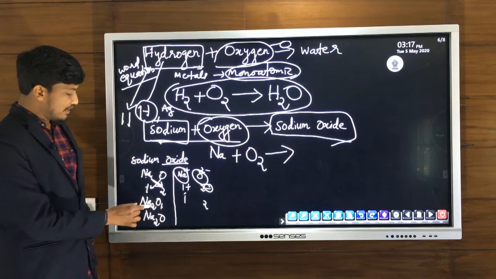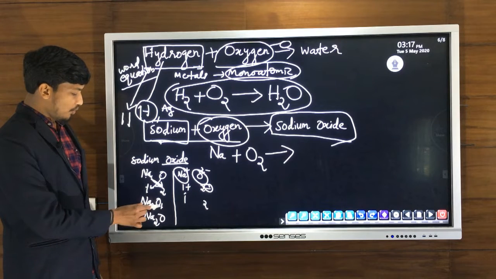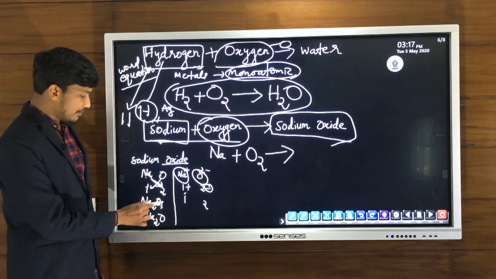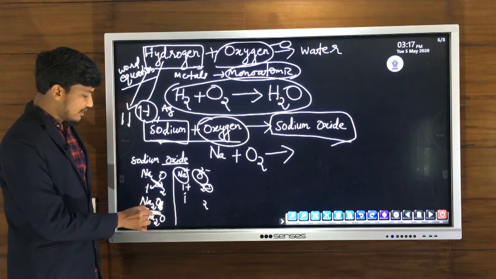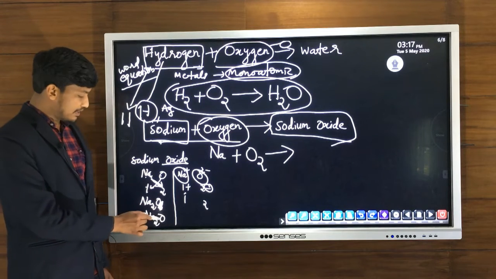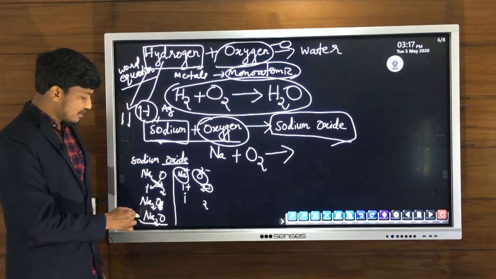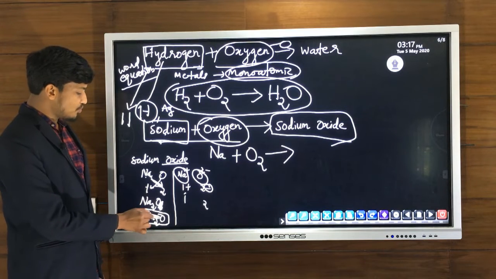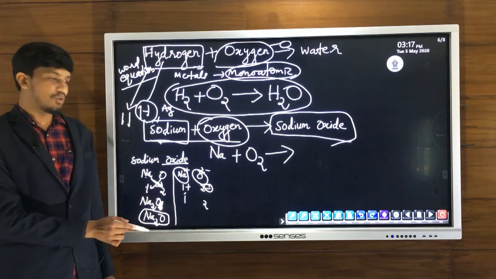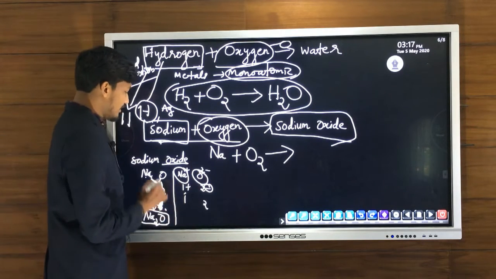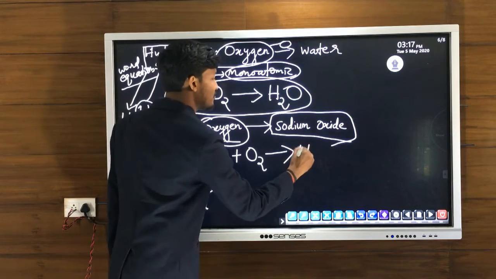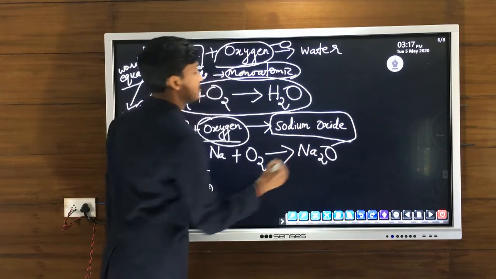If the number that appears is 1, we can cancel it. That is, with O the number is 1, so we can cancel it, and Na2O1 becomes Na2O. So this is the formula of sodium oxide, Na2O.